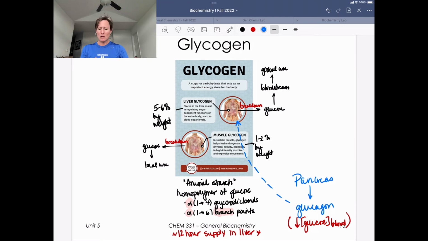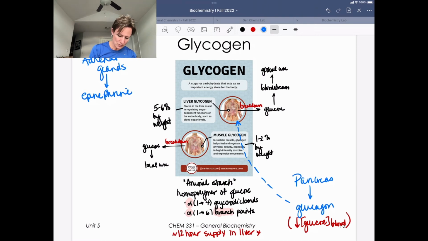Okay, so now let's talk about another situation, adrenal glands. Those are glands on top of your kidneys, another part of your endocrine system. These are going to produce epinephrine, and this is a fight or flight hormone.